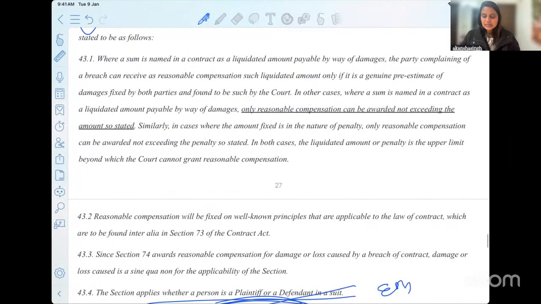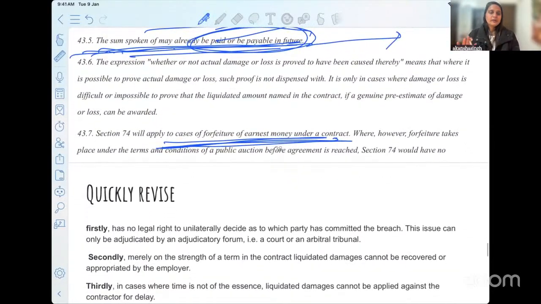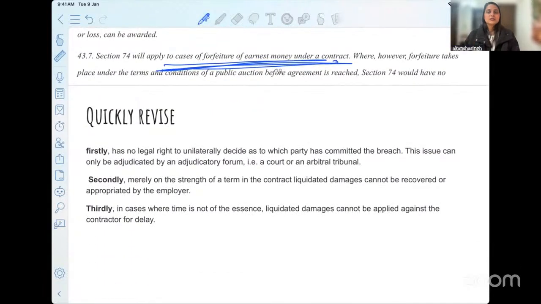Then we take one more. Reasonable compensation will be fixed on well-known principles that are applicable to the law of contract, which are to be found inter alia in section 73. I told you that we have to follow the principles we discussed yesterday here as well, to find out the reasonable amount of compensation and damages to be given. But the only change that comes here is that you cannot exceed the limit that has been decided by the parties. So if you read these guidelines, you'll get an answer as to what all we have actually covered in today's class.